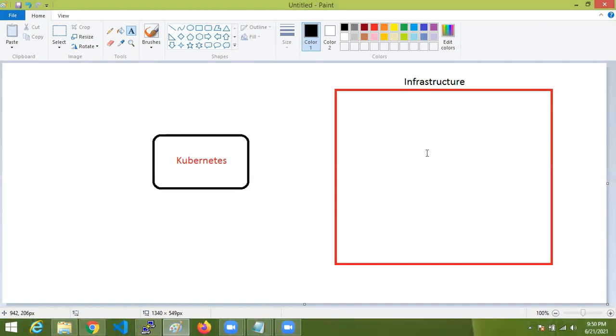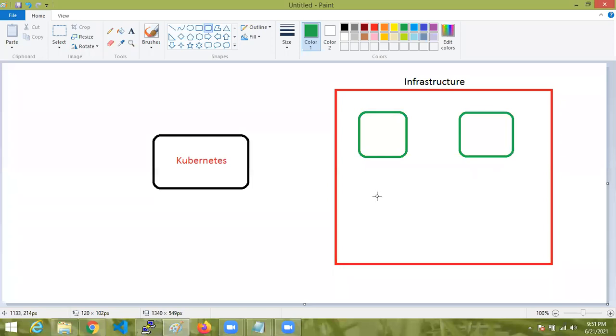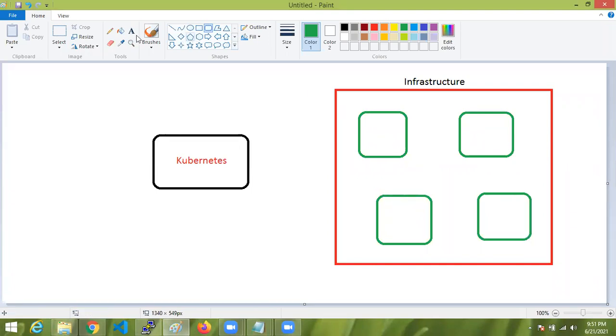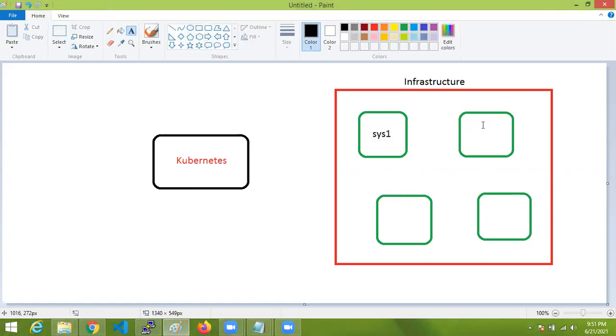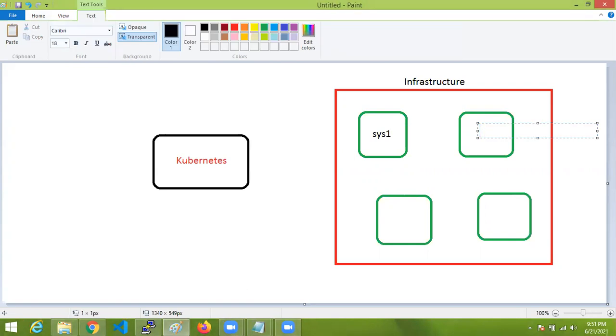Infrastructure means here we have some machines, for example system 1, system 2, 3.